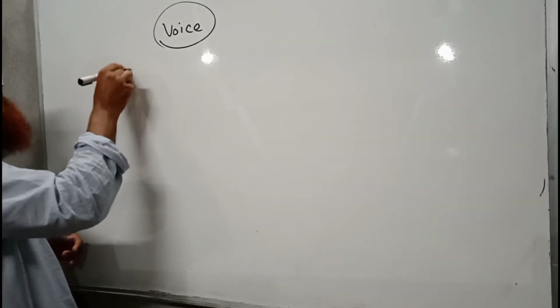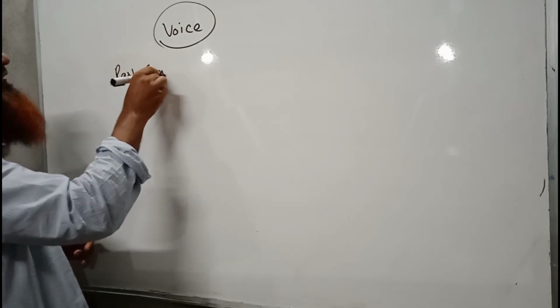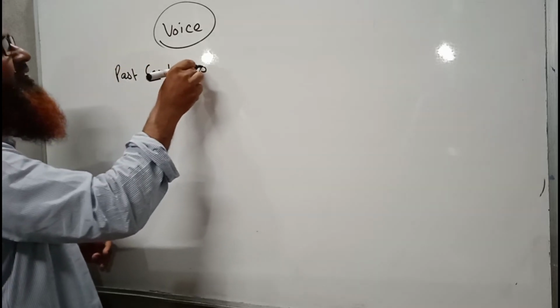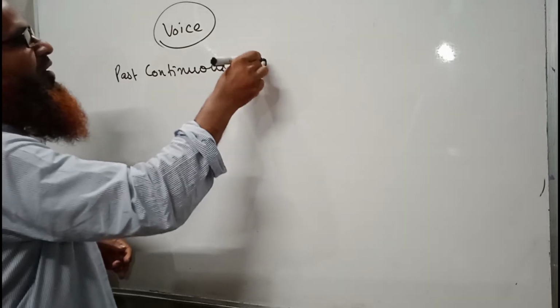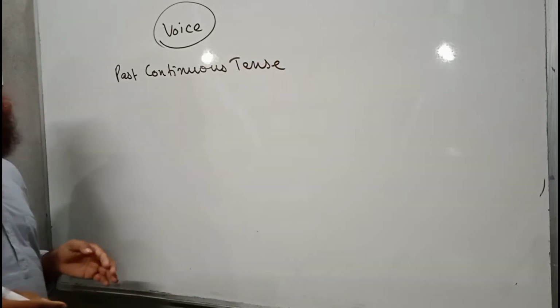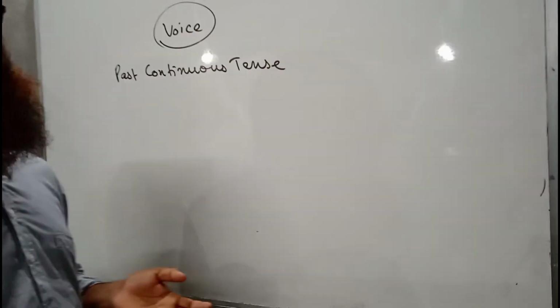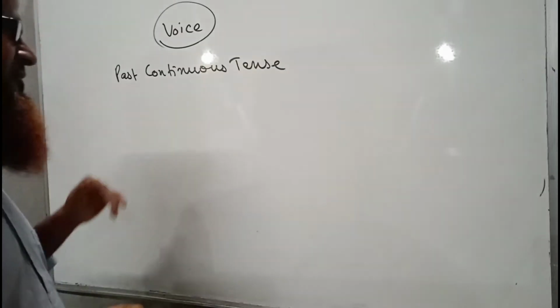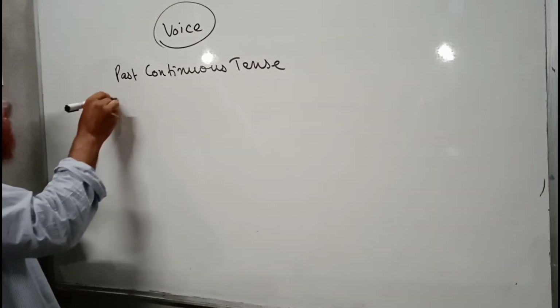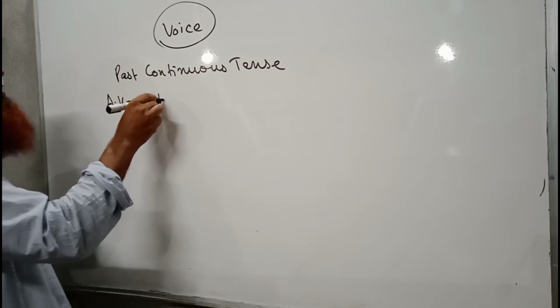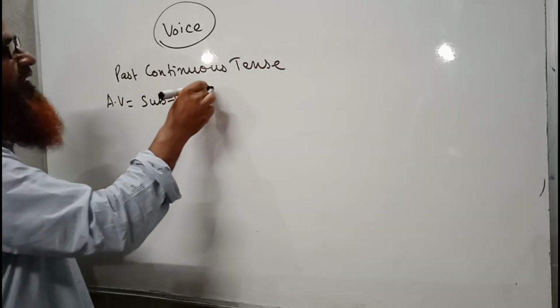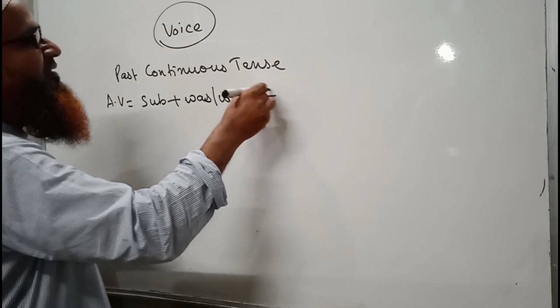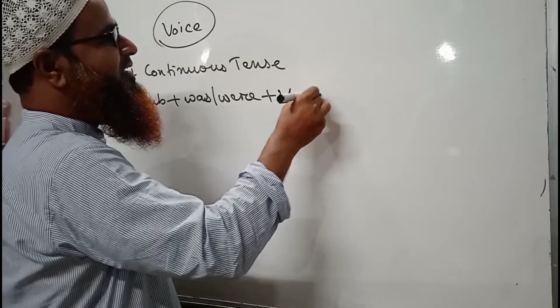Here I am writing the title of the tense, past continuous tense. Past continuous tense, we have already discussed in the chapter of tense, is the action which was going on in the past time. So the structure of past continuous tense is subject plus was or were, then verb with ing.